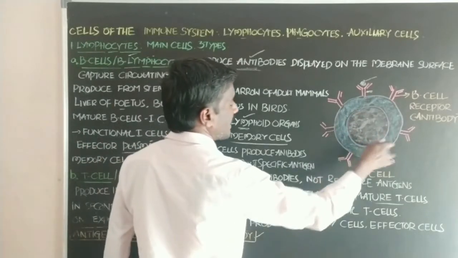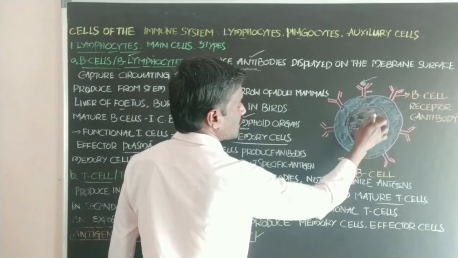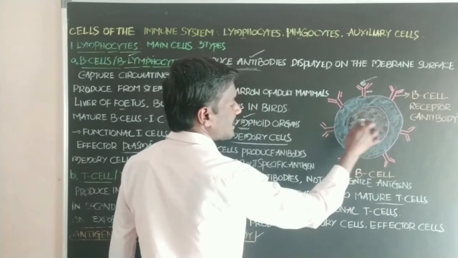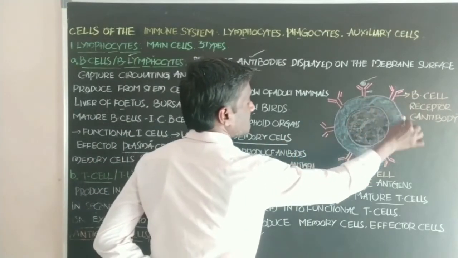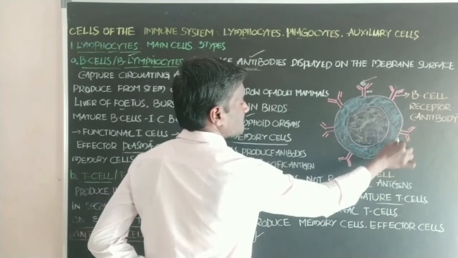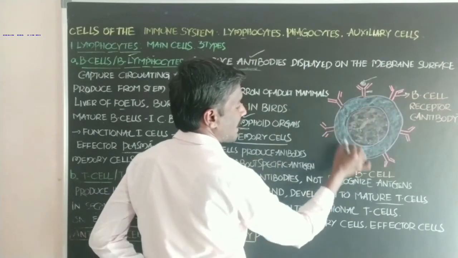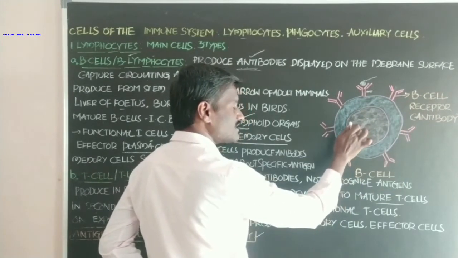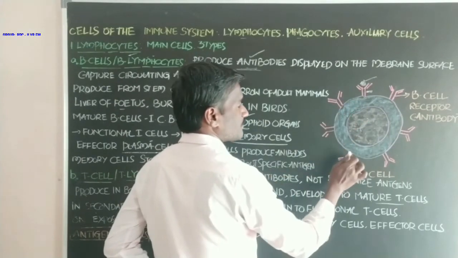Students, this is the diagrammatic representation of the B cell. This is the nucleus in the B cell. B cell is one type of lymphocyte. This is the cell membrane of the B lymphocyte, and these are the antibodies. These antibodies are produced by the B cell and attach to the cell membrane of the B cell.